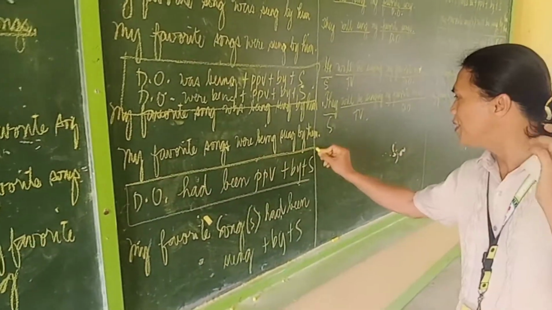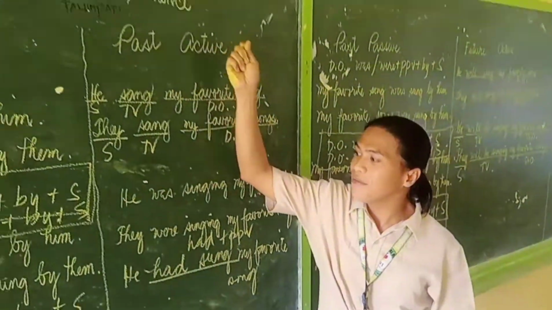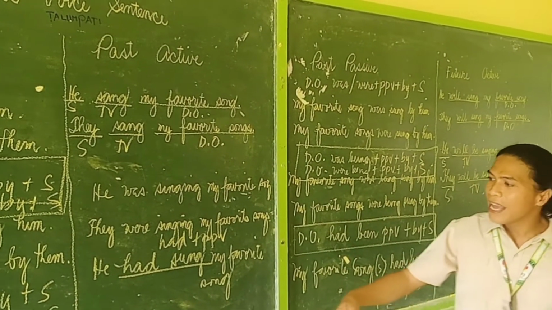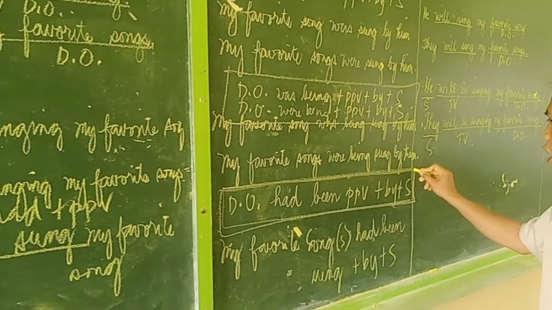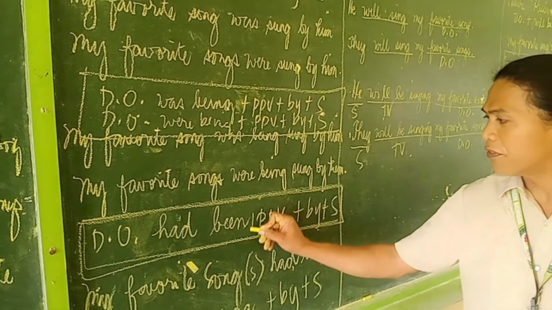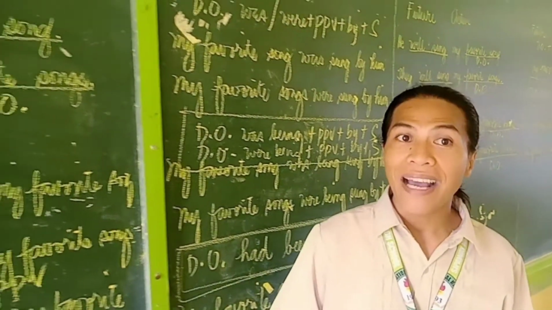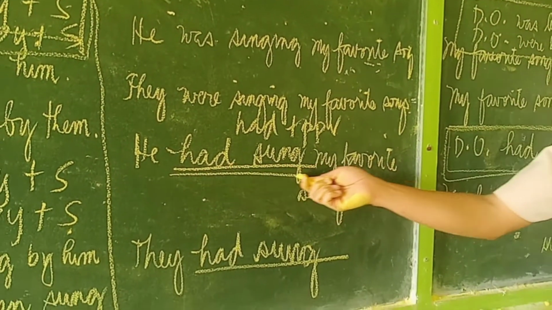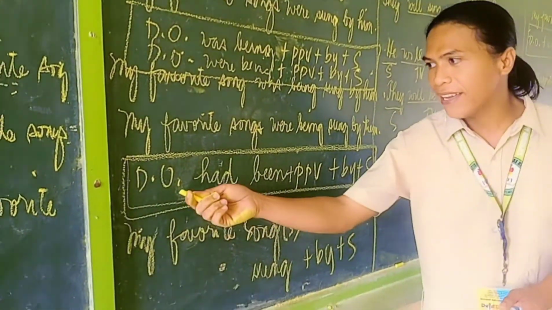Use this pattern in writing past active voice in the perfect tense to past passive voice in the perfect tense: direct object, had been, plus past participle of the verb plus by plus subject.